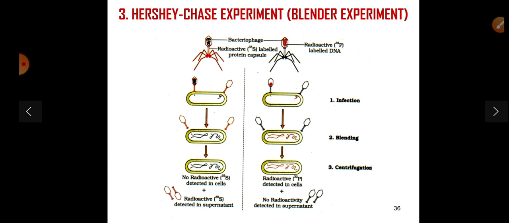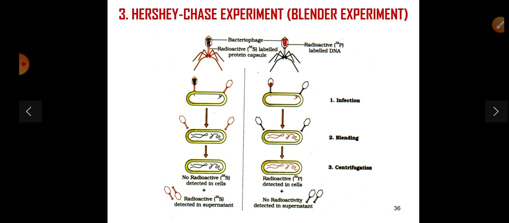They grew some phages on a medium that contained radioactive phosphorus and some others on a medium that contained radioactive sulfur. The phages grown in the presence of radioactive phosphorus contained radioactive DNA but not radioactive proteins, because DNA contains phosphorus but protein does not. Similarly, phages grown on radioactive sulfur contain radioactive proteins but not radioactive DNA, because DNA does not contain sulfur.